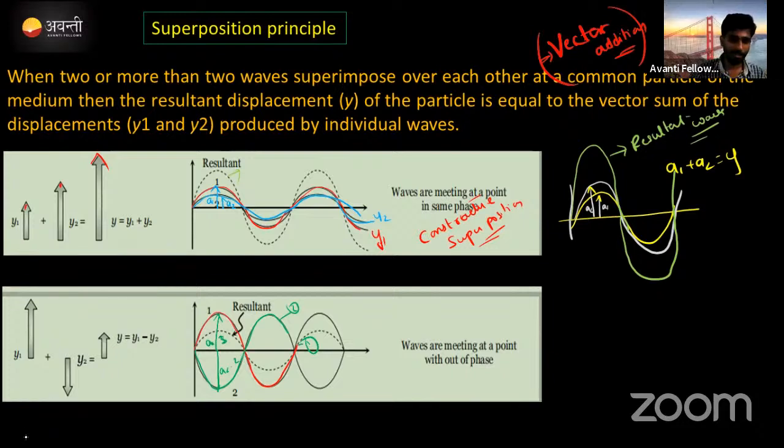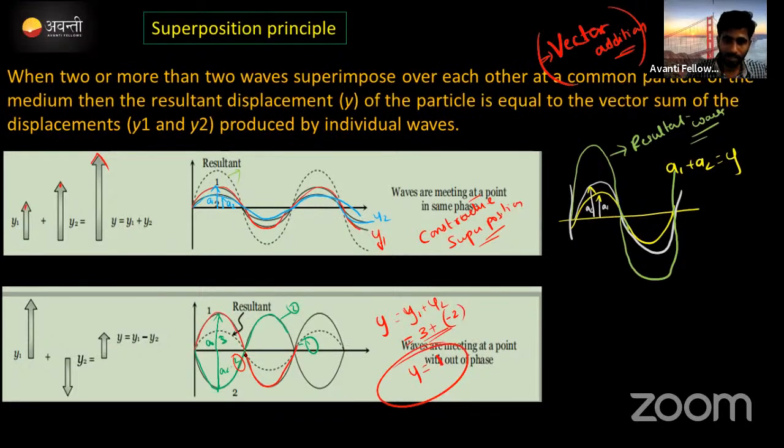Now we need to add these two waves along with vector addition. Then what is happening here? We have to do y1 plus y2, correct? The value of y1 is 3, plus the value of y2 is 2, but it is in the opposite direction to the first one, so you need to do minus 2. Then the value of the resultant wave is +1, meaning it will be on the positive y-axis here.